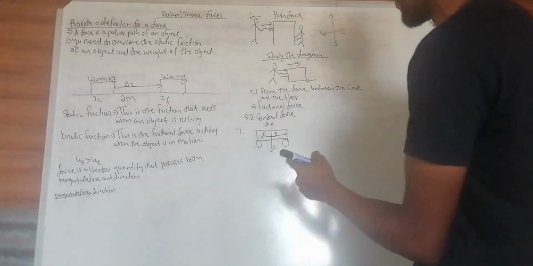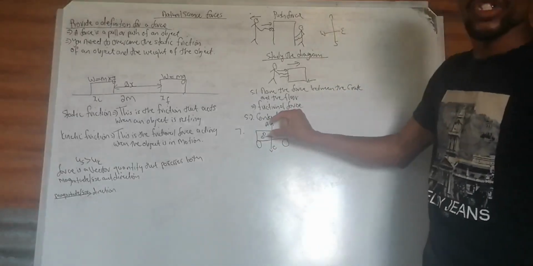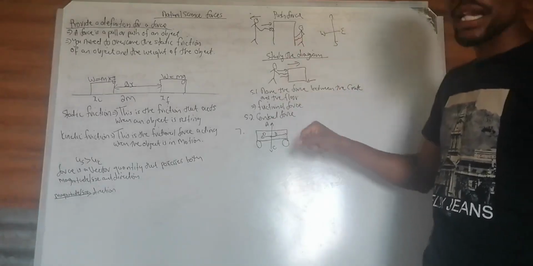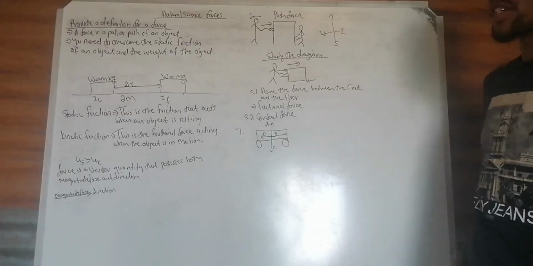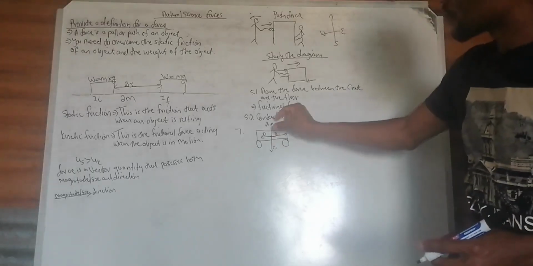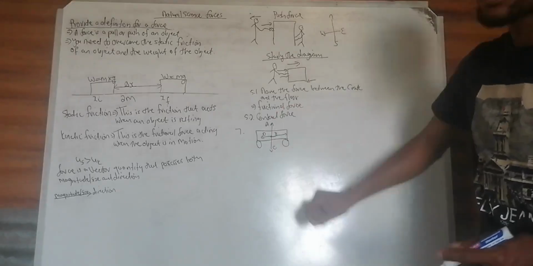So there are two things: the magnitude, the amount of force, and the arrowhead which points in a particular direction.